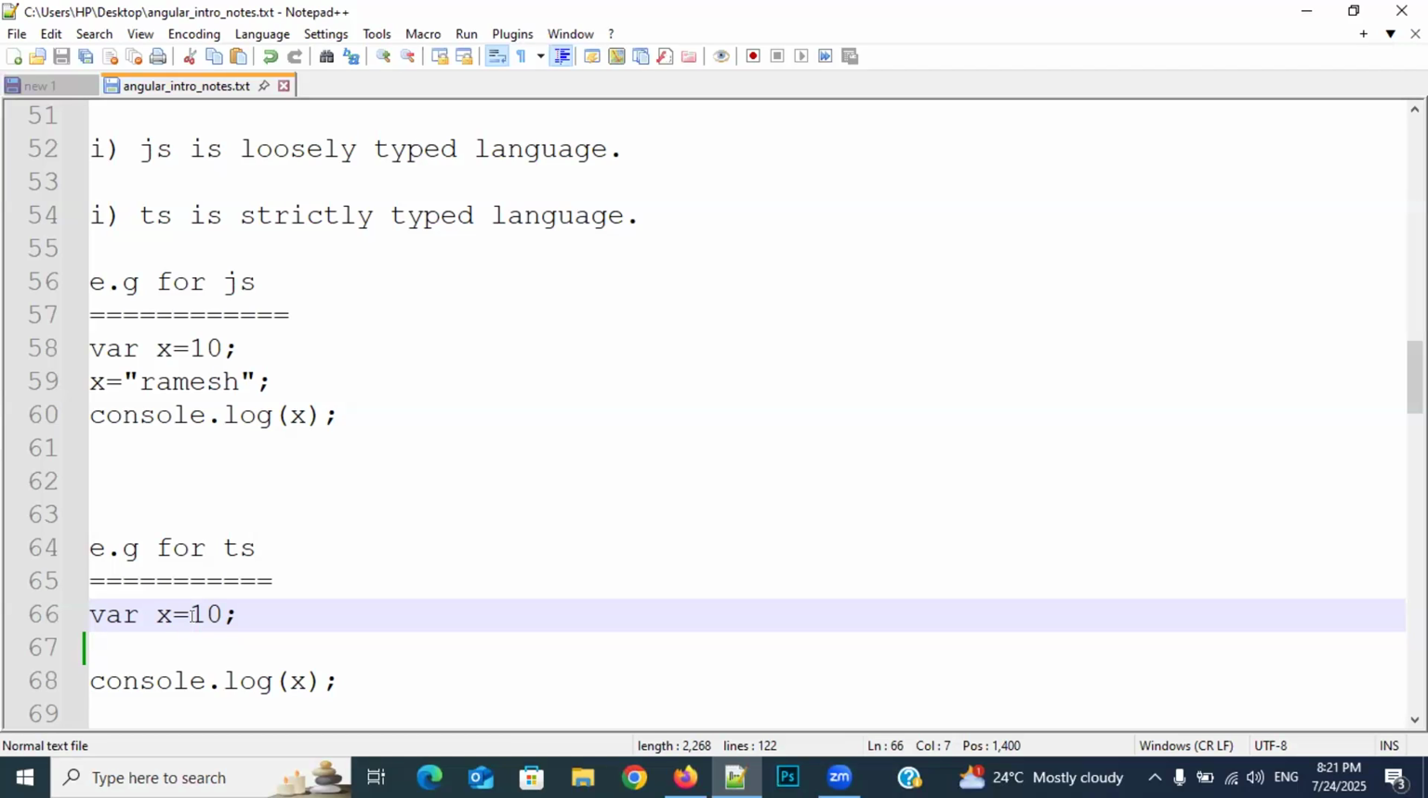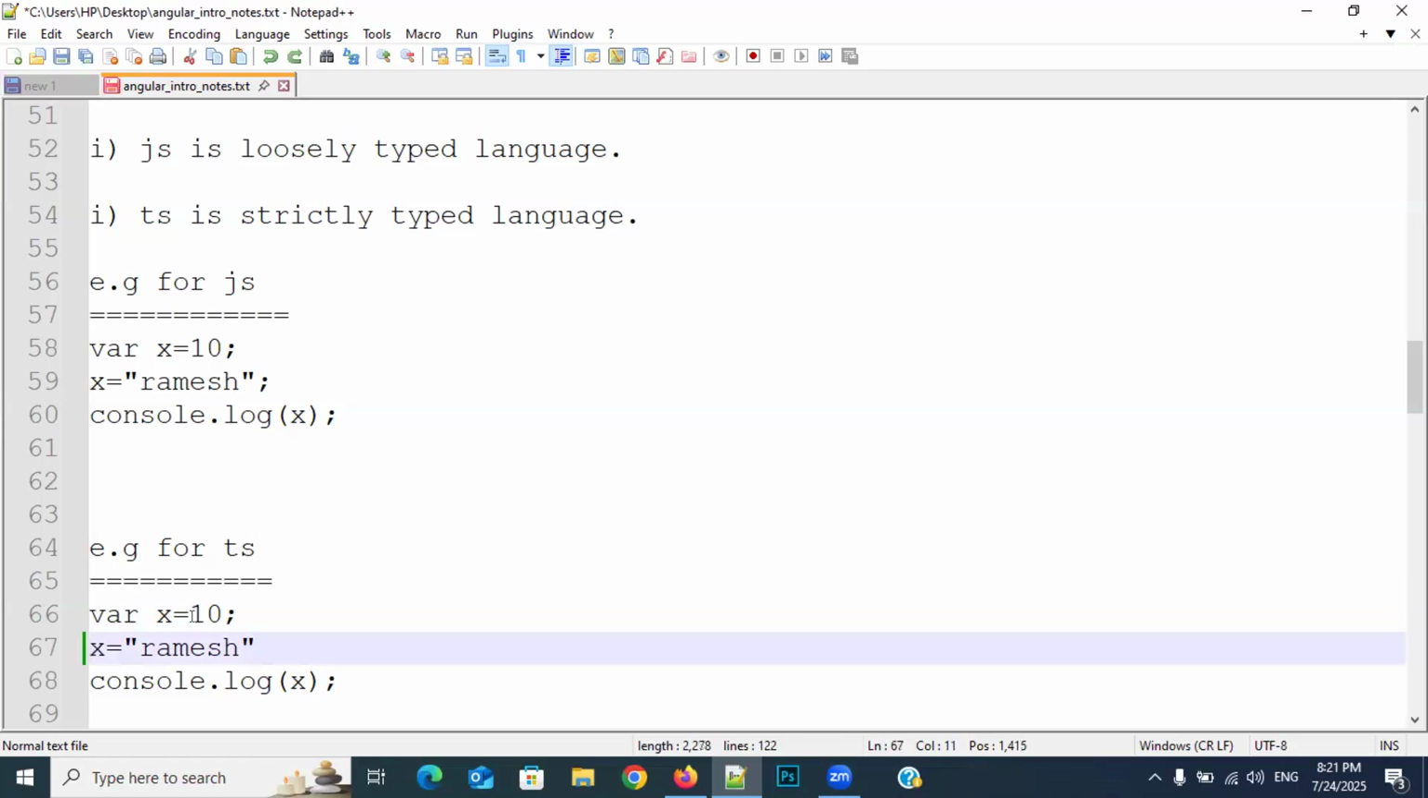Right. Then in the next line, number 67, here I am assigning X equal to Ramesh. Now respond everybody, what is the output I will get? I think error, because X is an integer, number data type, and when we are assigning a character, it will fail.